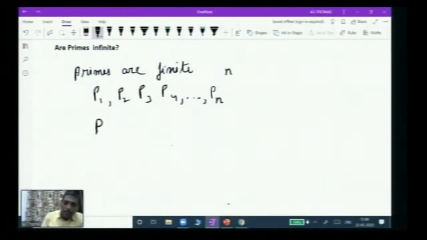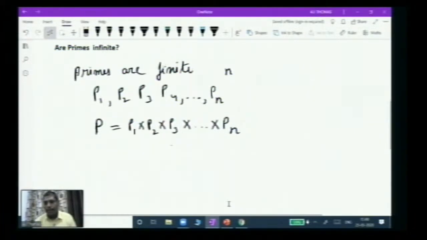I'm going to construct a new number P by multiplying all these primes, P1, P2, P3, and so on up till Pn. Okay, so I multiply all these finite number of primes, and what I'm going to do is add a 1 over there.